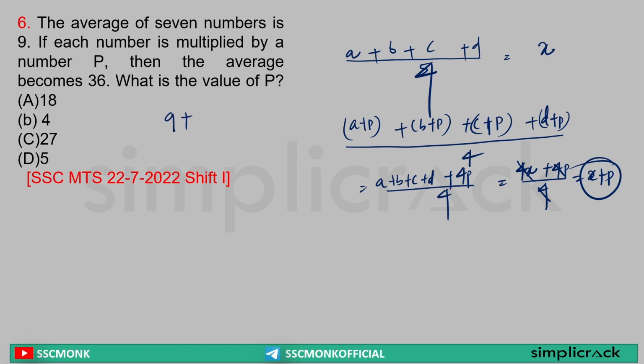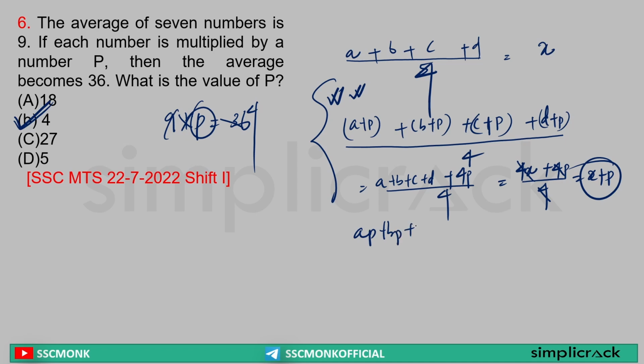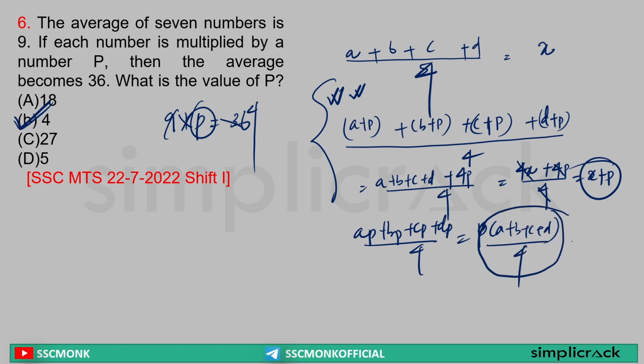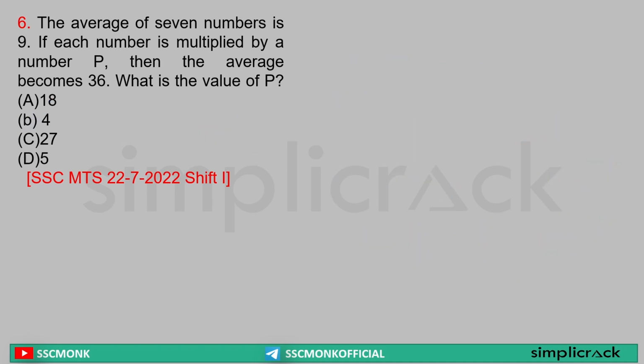Average of 7 numbers was 9. Sorry, p multiplied. So it is 9 into p is equal to 36. So what is p? 9 fours are 36. So what has been multiplied? Sir, 4 has been multiplied. So this concept is the same for subtraction, addition and multiplication. Clear? Even if I take it here, ap plus bp plus cp plus dp divided by 4 is equal to my average. So p common, a plus b plus c plus d by 4 will give me the average. Sir, a plus b plus c plus d by 4 is equal to x, so the average is equal to px. So this is how we solve it. Clear? Next.